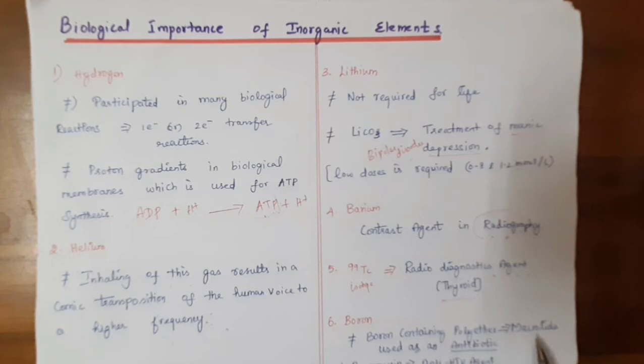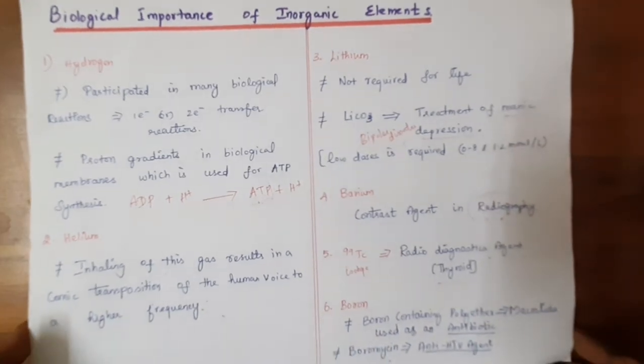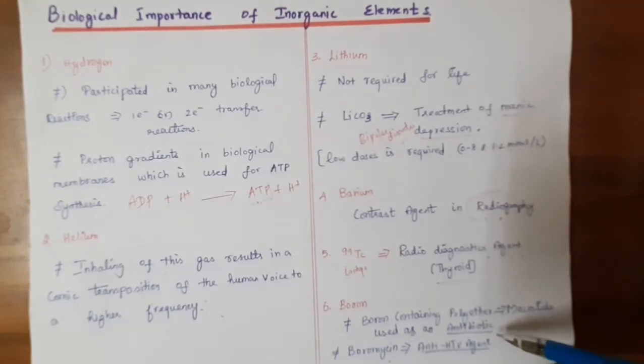Boron-containing polyethers, named macrolides, are used as antibiotics, like penicillin, streptomycin, erythromycin, against bacteria. Okay, and used to kill some harmful bacteria. And next, boromycin, a compound of boron, acts against the HIV virus, so it is an anti-HIV agent.